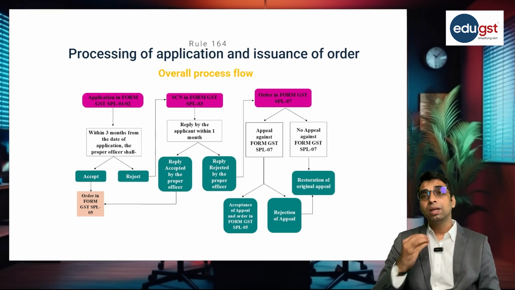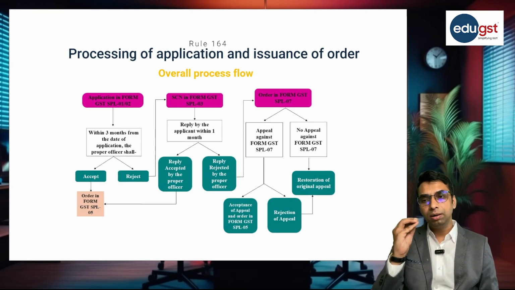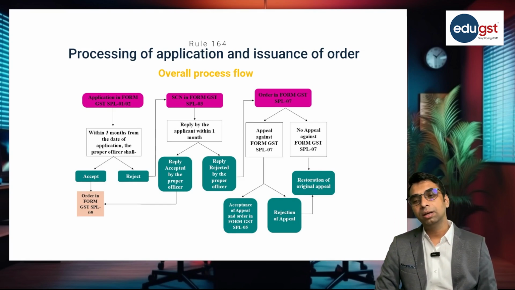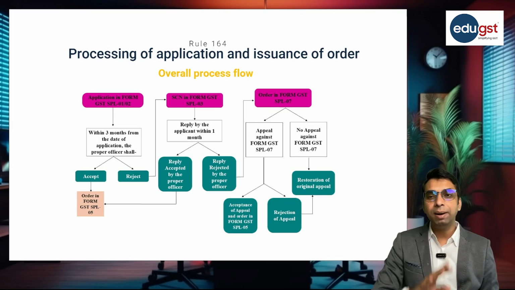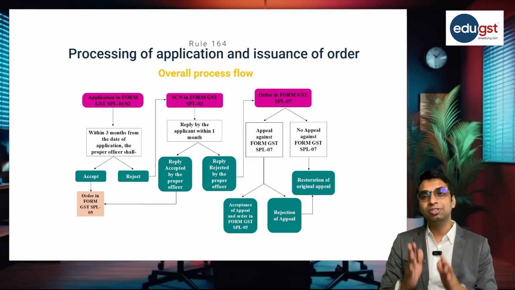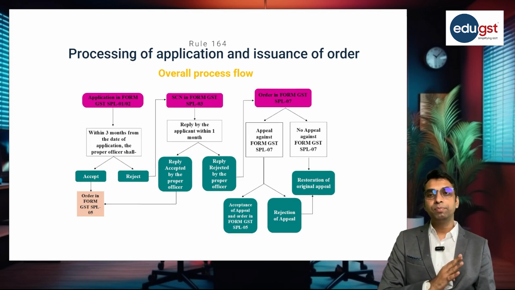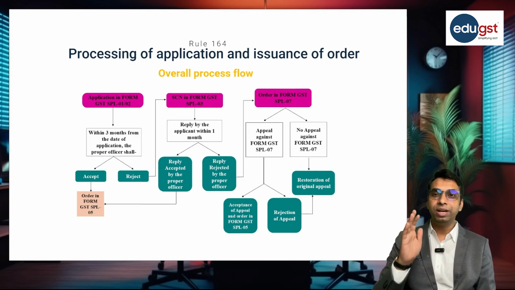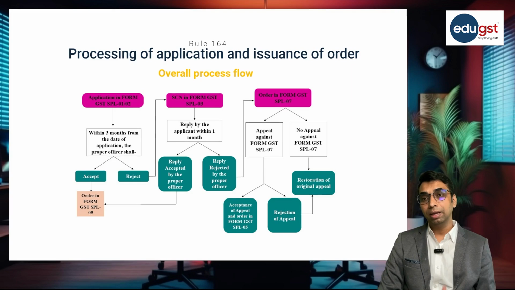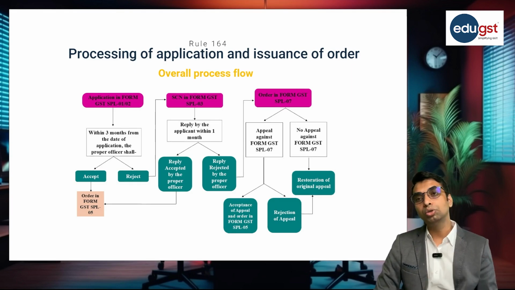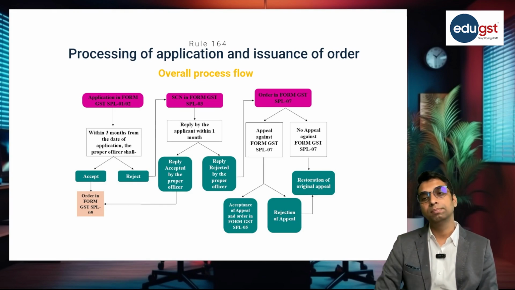Now, if the application made by the applicant is rejected by the proper officer, if the proper officer is of the opinion that the applicant is not eligible for the waiver of interest or penalty, in that case he will issue a show cause notice in form SPL 03.